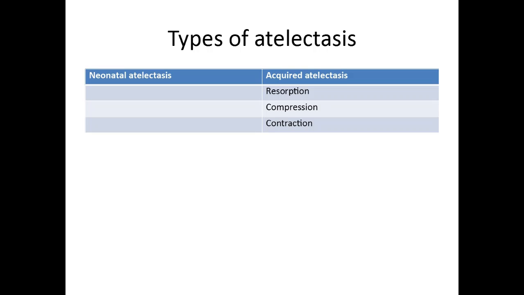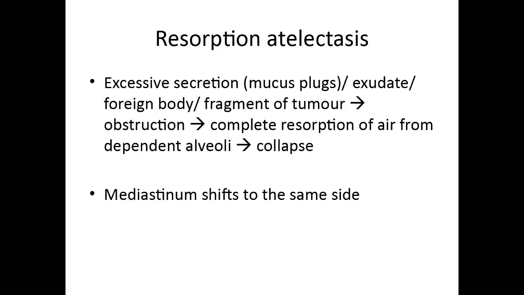Acquired atelectasis again is divided into three subtypes. So the first is resorption atelectasis, second is compression atelectasis, and the third one is contraction atelectasis. So coming to the first acquired subtype, which is resorption atelectasis. So here basically what happens is something is obstructing the airway. So whatever air is present distal to that obstruction is completely utilized or resorbed, and that is why the alveoli collapse. That portion of the lung collapses.